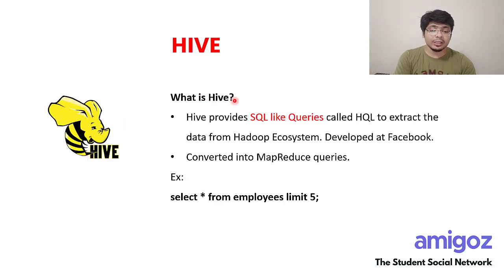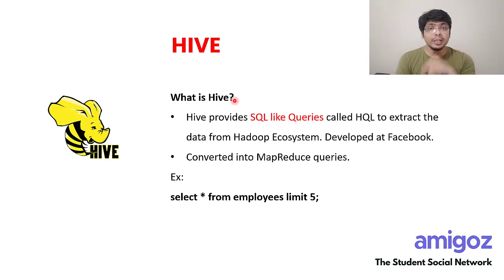What is Hive? Another big doubt that people have is what is Hive? When you want to extract data, you have to write specific logic for that, right? In a traditional database also, you have a table and you write SQL queries to access that data.